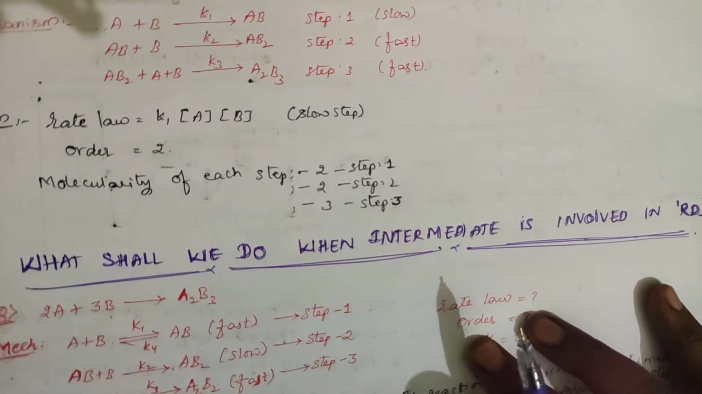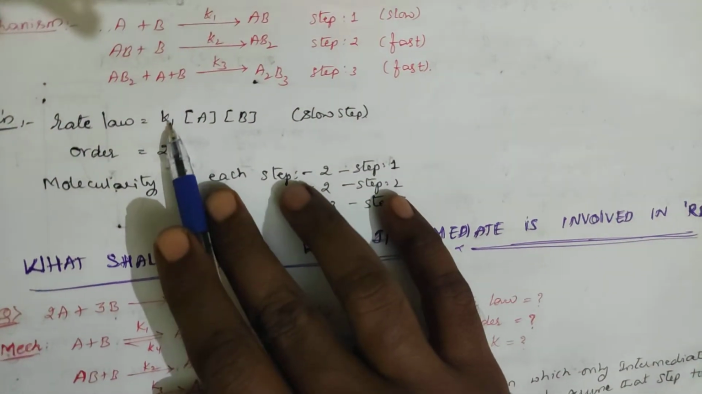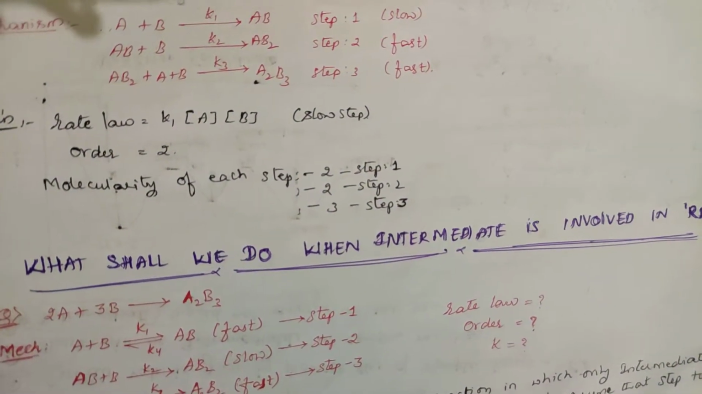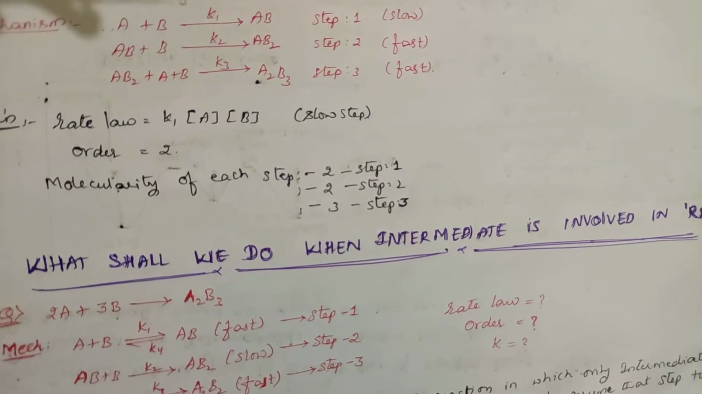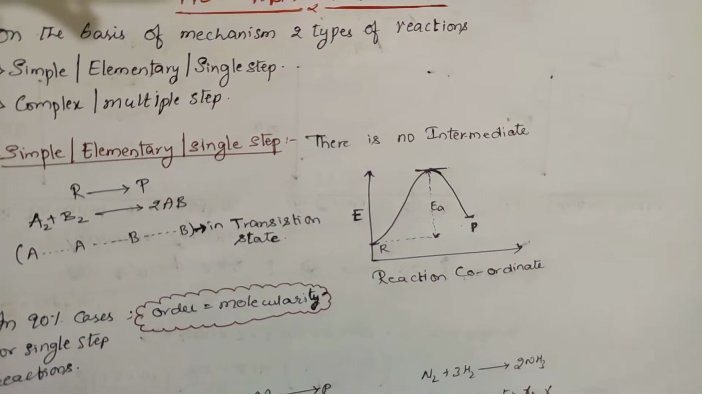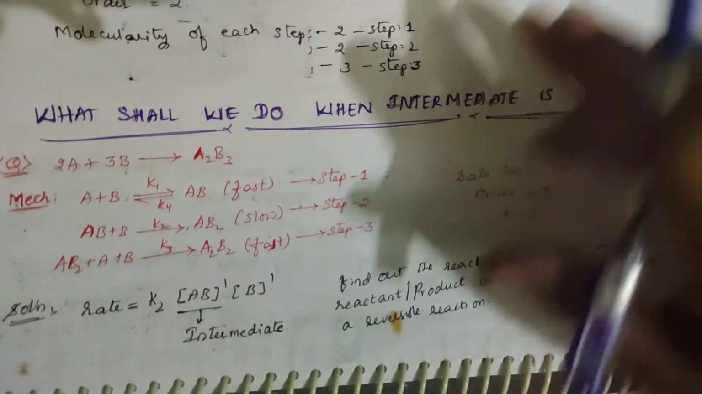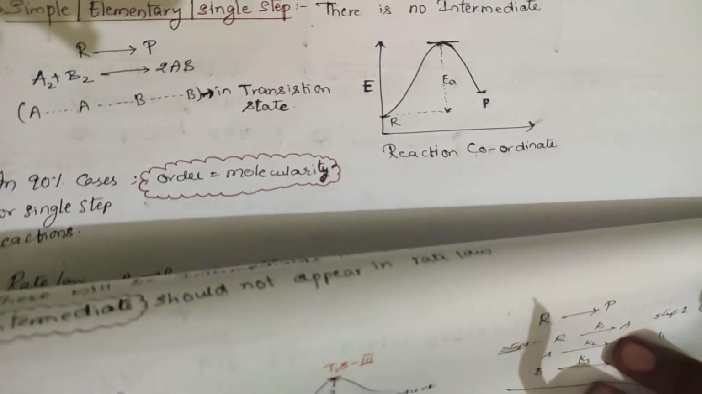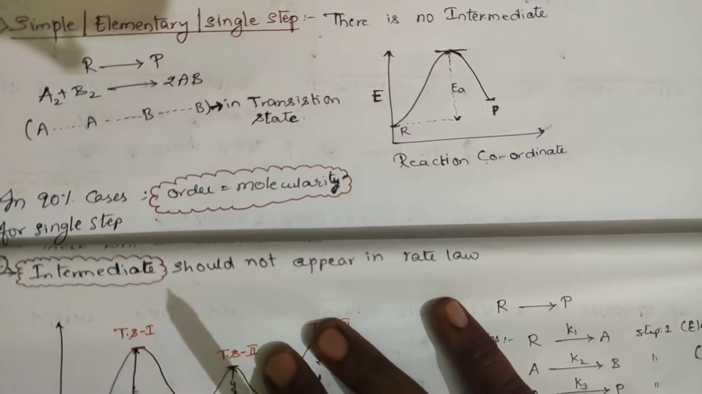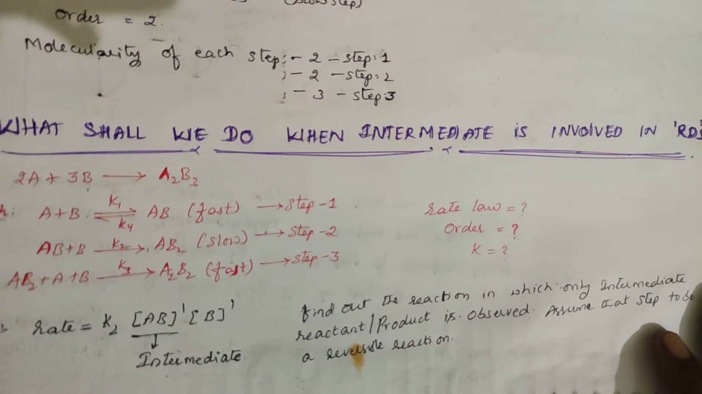Now the question comes: what shall we do when an intermediate is involved in the RDS? See, this is the RDS, the rate determining step, the slowest step. In complex reactions, there should be no intermediate in the rate law. Let me show once again here at the end of the page: the intermediate should not appear in the rate law. What should we do when an intermediate is involved in the rate determining step?